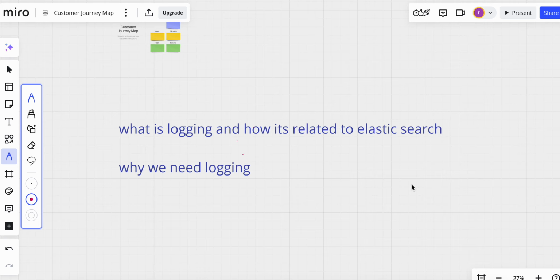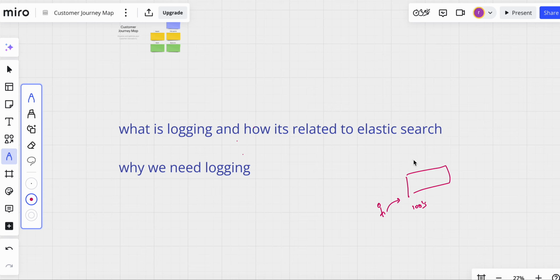Today we are going to see what logging is, how it is related to Elasticsearch, and why we need logging. Whenever we interact with any machine in our organization, either in the data center or in the cloud environment, this interaction is recorded in the form of logs.